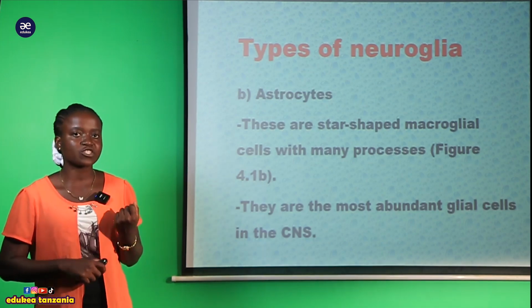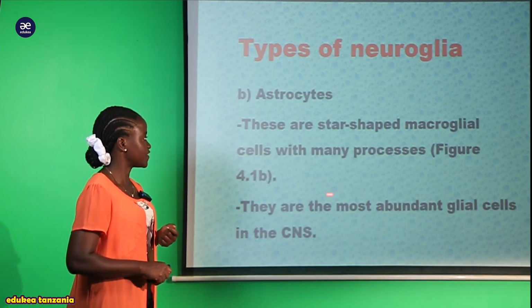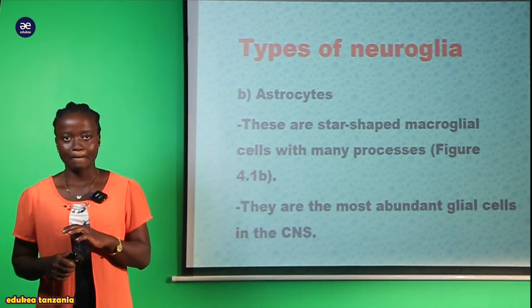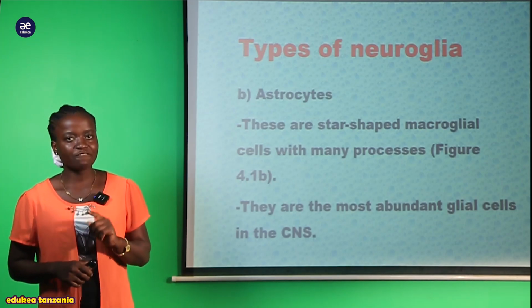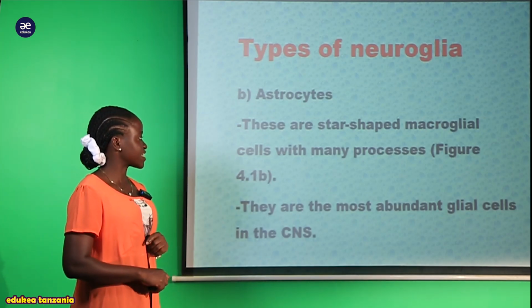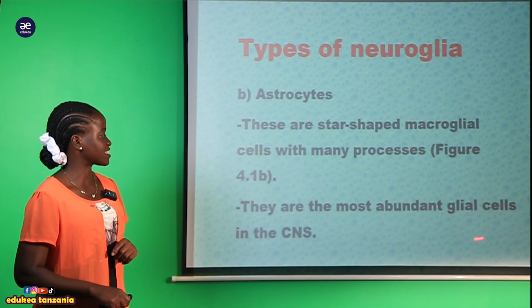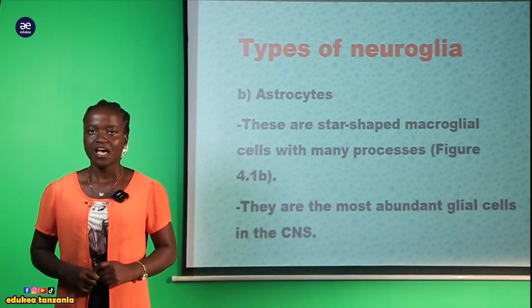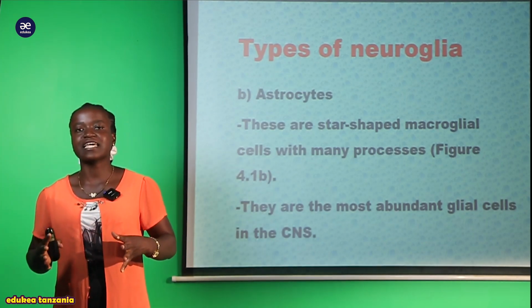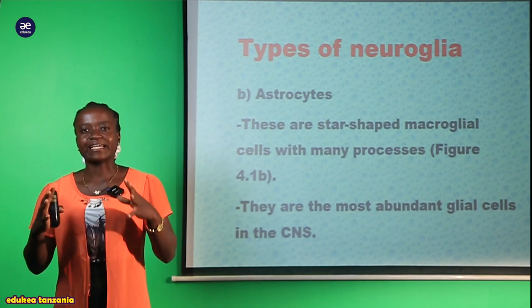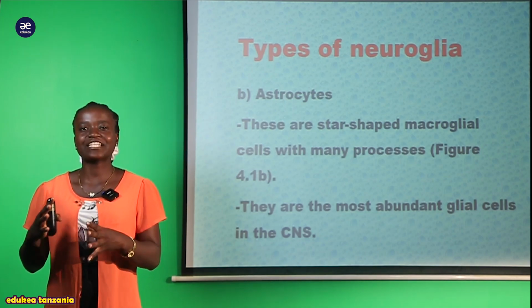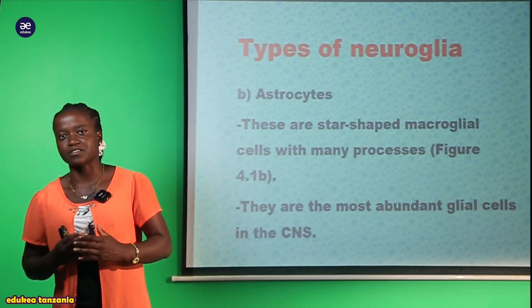We're going to see the structure of these astrocytes on figure 4.1b. But you have to know that astrocytes are the most abundant glia cells in the central nervous system. They are abundant, meaning that they are many, found in large concentration within the central nervous system.